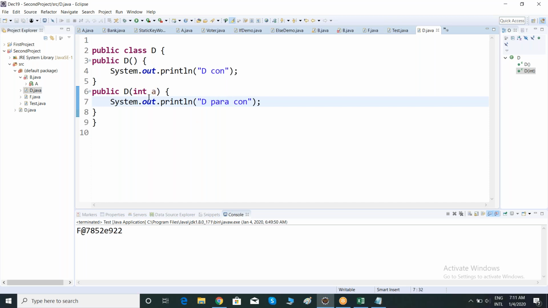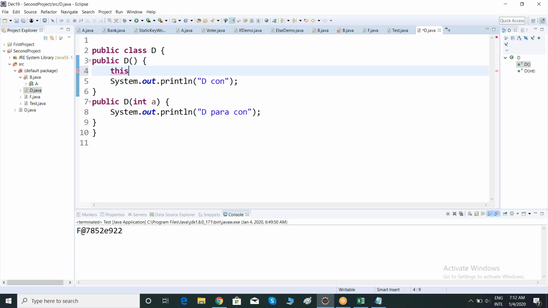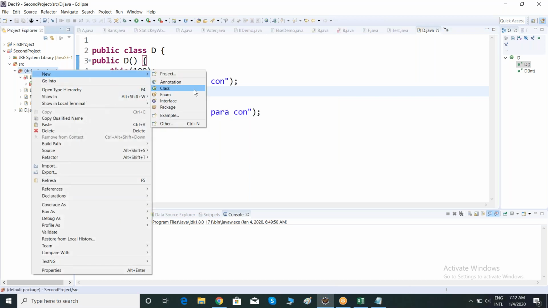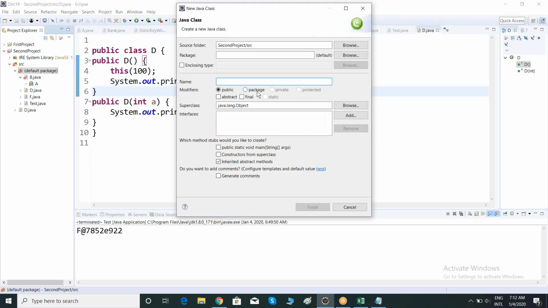So if you want to execute two constructors with a single class object, now take a constructor call by using the keyword called this. At that time you have to supply a parameter, any number, because it is accepting a parameter, right? That is this one. See, let's consider my D class having a parent. Let me create a class. What is my parent? As of now, let me give P. It is a parent.